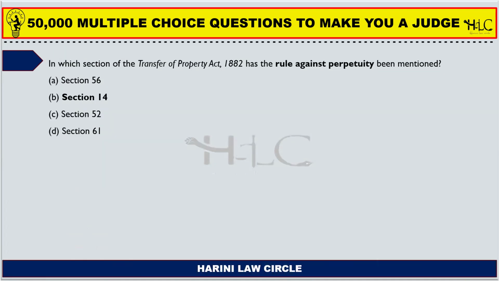Next one. In which section of the Transfer of Property Act 1882 has the rule against perpetuity been mentioned? So the rule against perpetuity is mentioned in section 14.